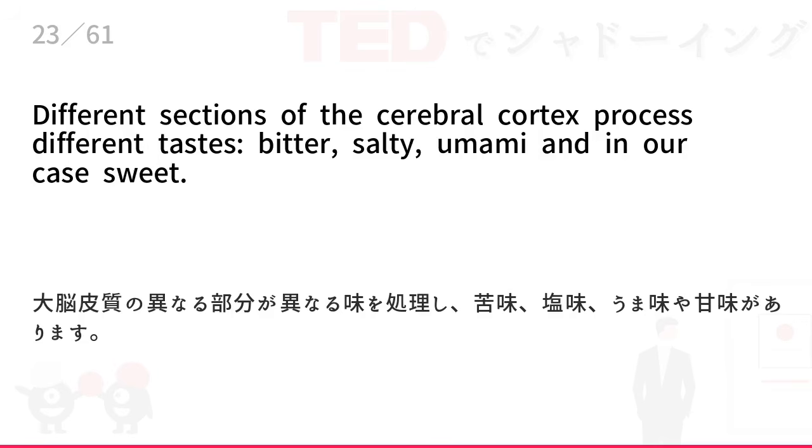Different sections of the cerebral cortex process different tastes: bitter, salty, umami, and in our case, sweet.